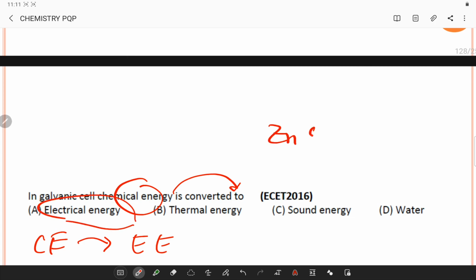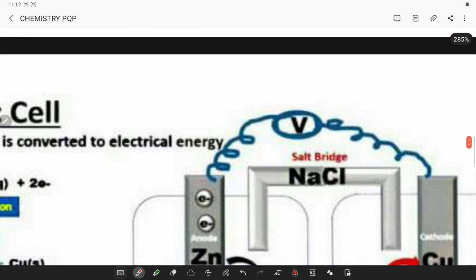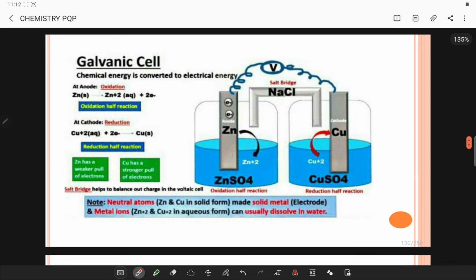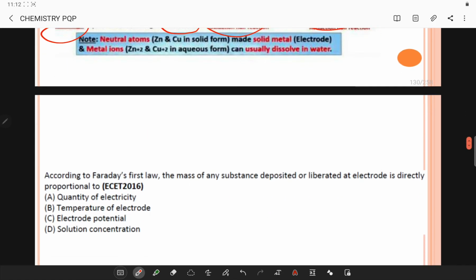You have zinc sulfate and copper sulfate, which are connected through a sodium chloride bridge. Here zinc has a weaker pull of electrons and copper has a stronger pull, and this salt bridge helps to balance out the charge in the voltaic cell. I'll explain the diagram here. So see this problem. You have zinc sulfate and copper sulfate connected using a salt bridge, and this salt bridge is used for balancing charge in the voltaic cell.